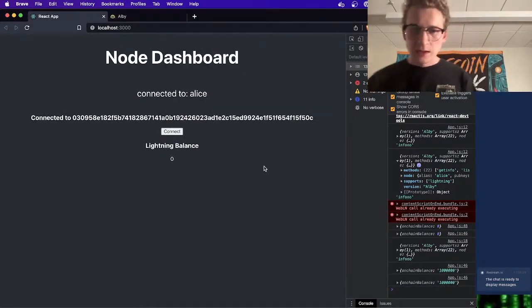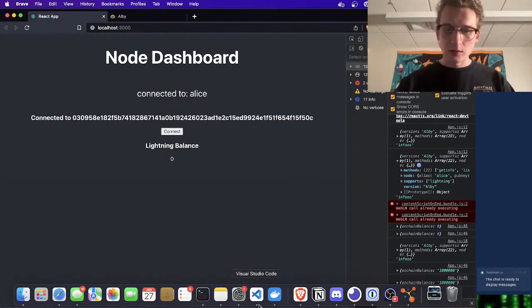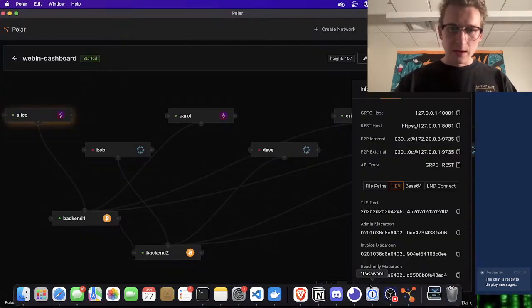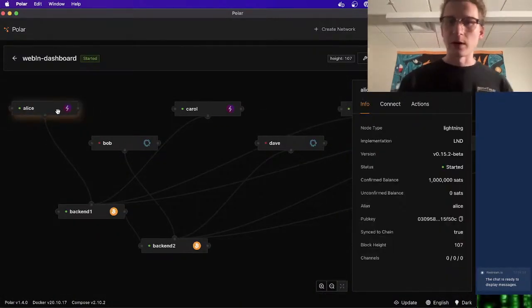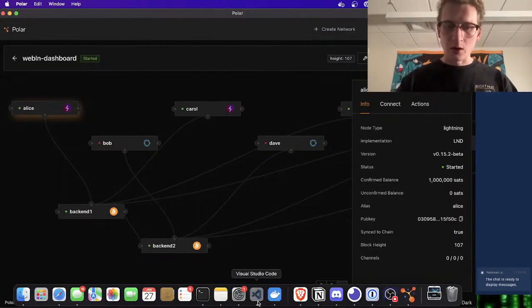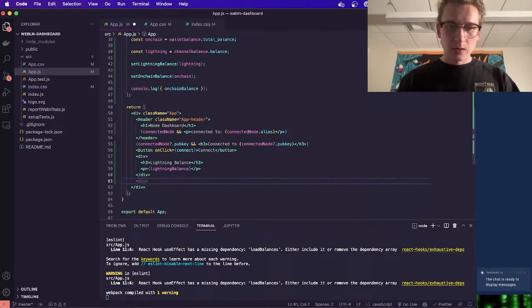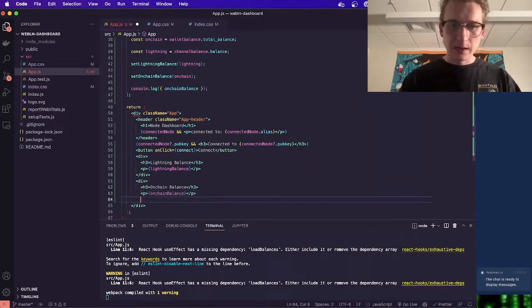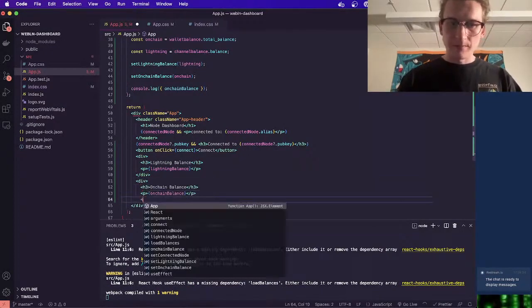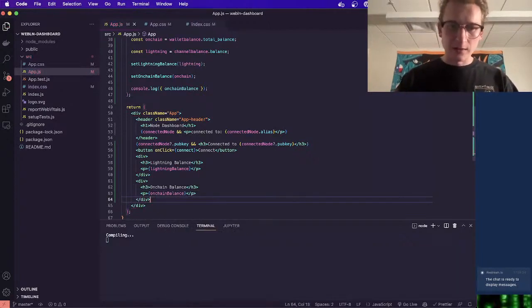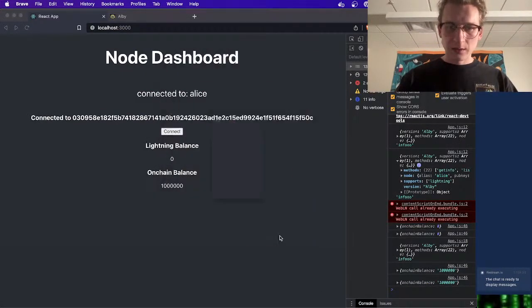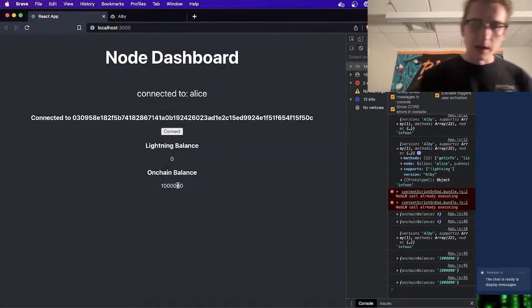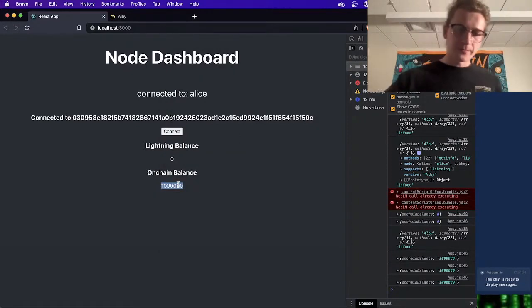Confirm, I confirm. And it's telling me my lightning balance is 0. And that is because if we look on our network here, we don't have any channels open. We don't have any funds on Lightning. We have 1 million sats, but that should be our on-chain balance. So let's do this again. Autopilot making it easier to present and write code for me at the same time. So load, okay. And now we see our on-chain balance here.